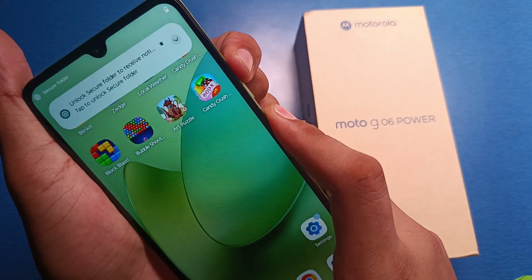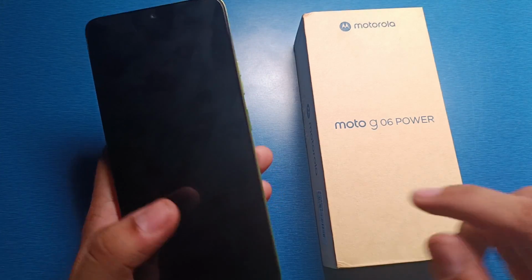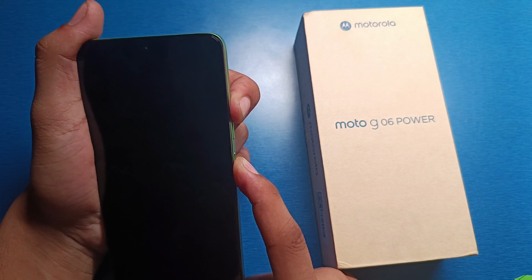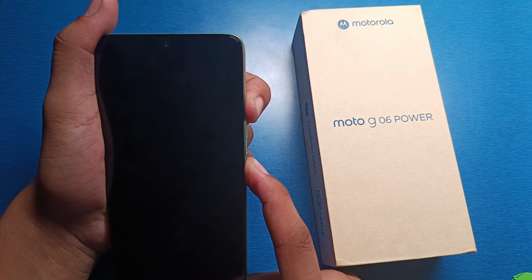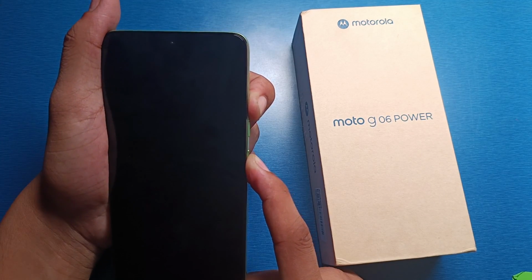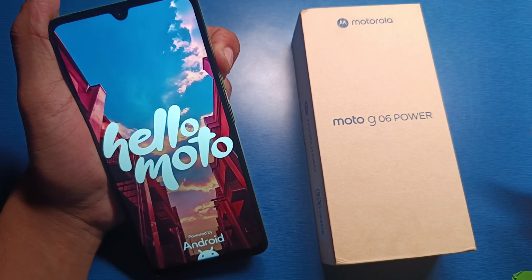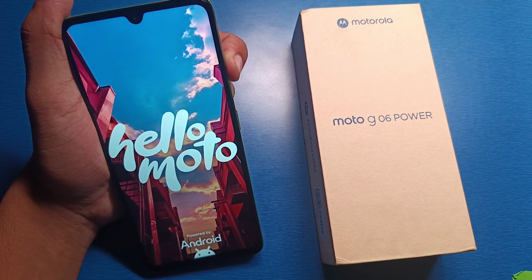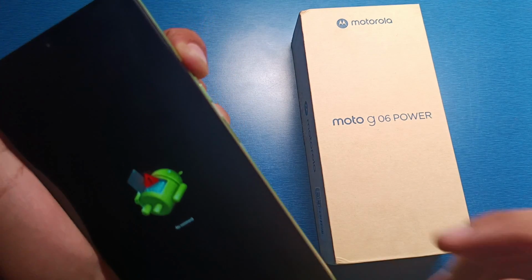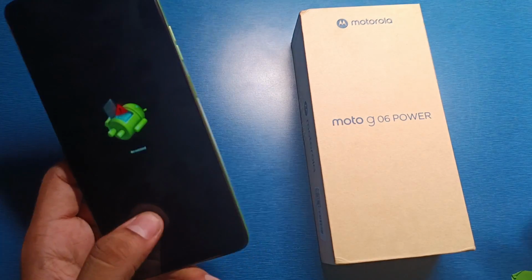Firstly you have to just power off your device, just shut down, and then again you have to press the volume key and power key at the same time and release the power key when it shows the Motorola symbol, and now keep pressing the volume up button to open the no command. So as you can see, it is in the no command here, and don't panic if your screen is not working.